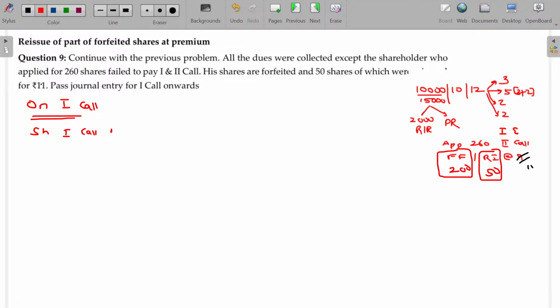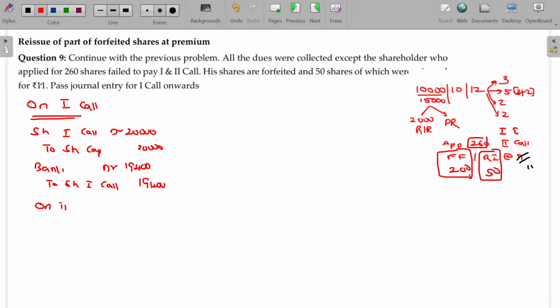Share first call account debit to share capital, 10,000 into 2, 20,000 rupees. While collecting, bank account debit to share first call. How much do you collect? You collect other than 200. 200 into 2, 400 rupees not collected. So you collect only 19,400. Though this fellow applied for 260, he was allotted only 200. For the 200 shares only we didn't get the call money.